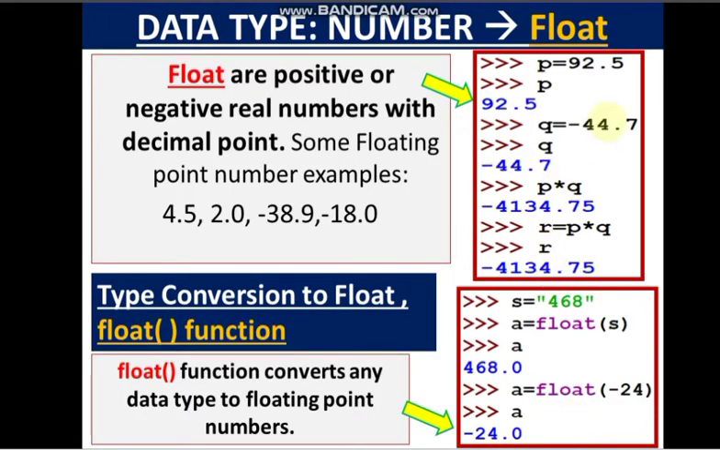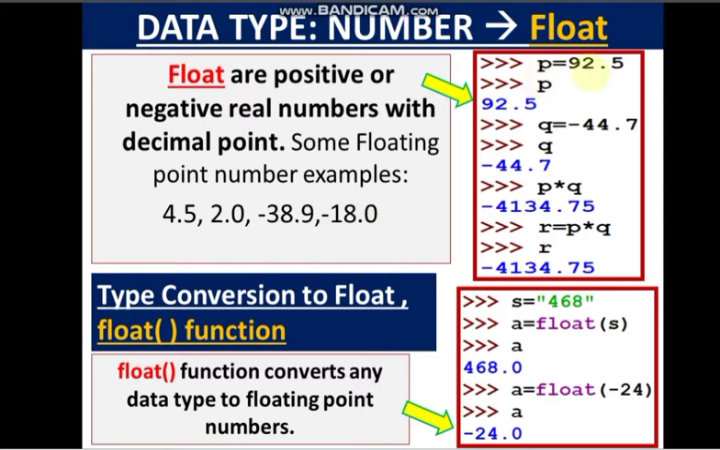Float function. Similarly, float numbers comprise all the positive and negative real numbers with a decimal point. So for example, 4.5 is also a valid floating point number. 2.0 is also a valid floating point number. So if I write only 2, that means 2.0 as in mathematics. Similarly, a negative decimal number can also be a floating point number.